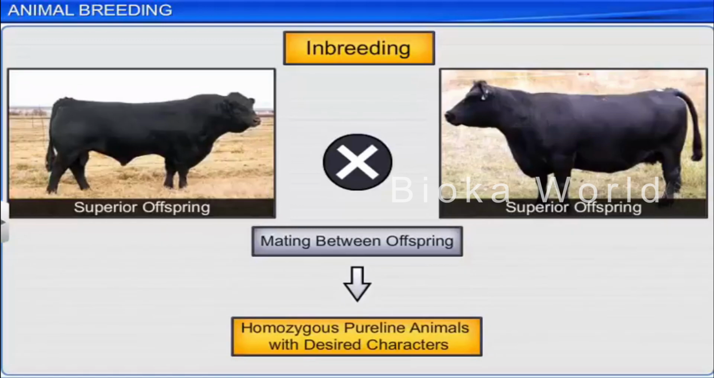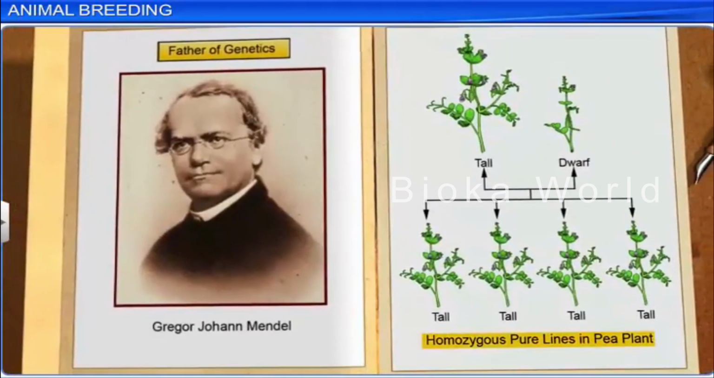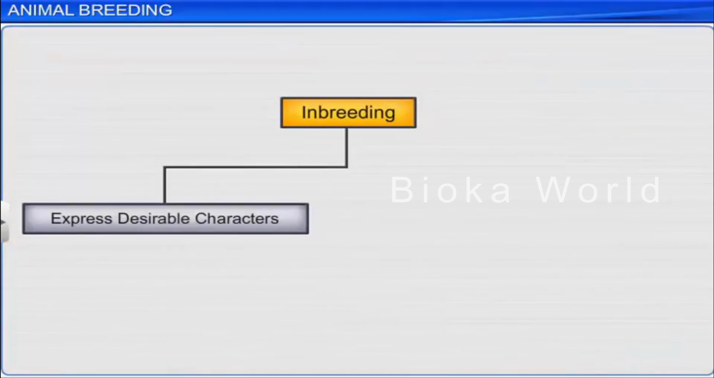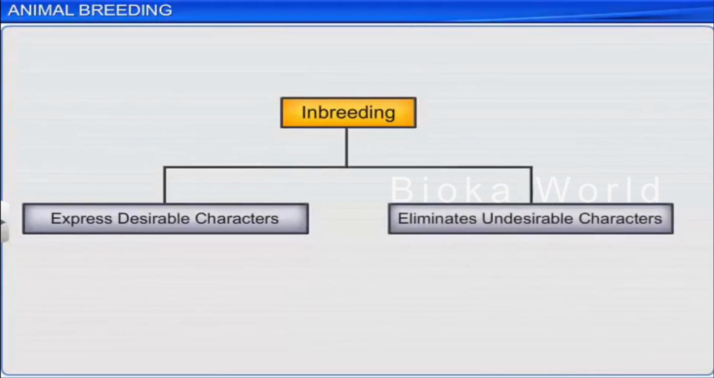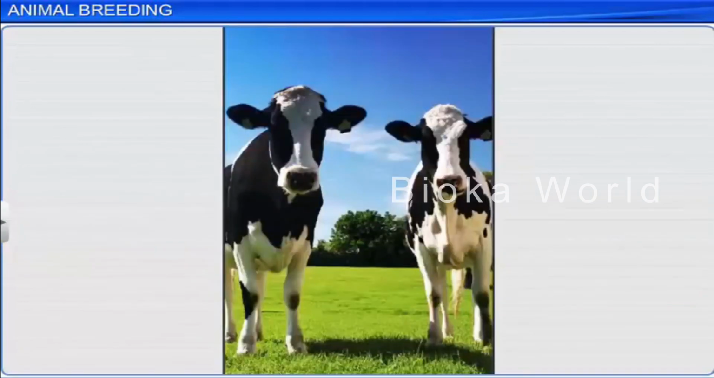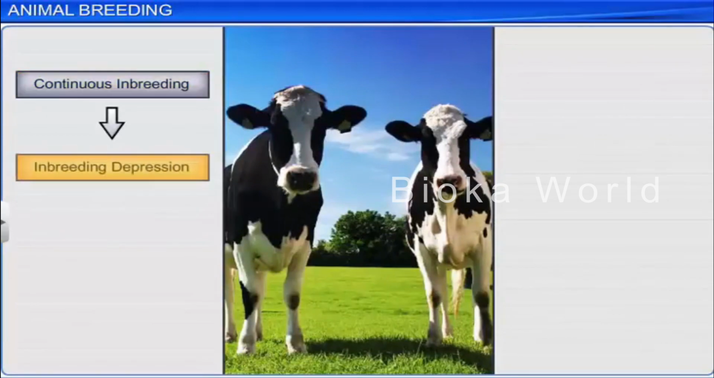This is similar to Mendel's experiment that yielded homozygous pure lines in pea plants. Inbreeding also helps in the expression of desirable characters and the elimination of undesirable characters in the offspring. However, inbreeding can increase the chance of expression of recessive genes which are harmful. If inbreeding among closely related breeds is continued, it can result in inbreeding depression, which is reduced fertility and productivity.